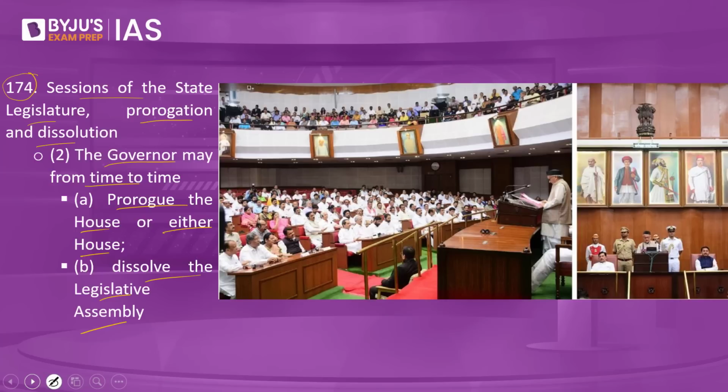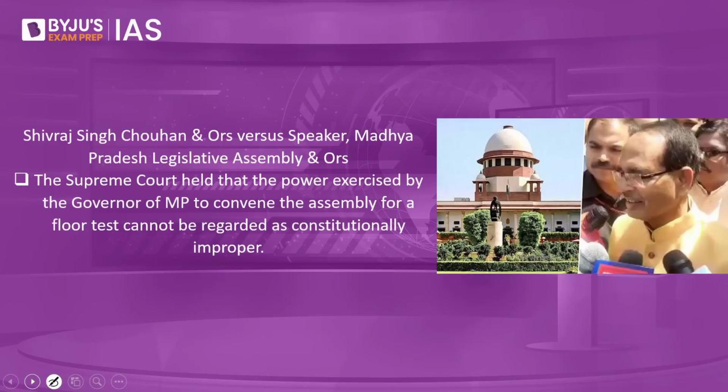We also have the Supreme Court of India, which has also clarified this floor test position in Shivraj Singh Chouhan and others versus Speaker of Madhya Pradesh Legislative Assembly and others. What did the Supreme Court say? The Supreme Court held that the power exercised by the governor of MP to convene the assembly for a floor test cannot be regarded as a constitutional impropriety.